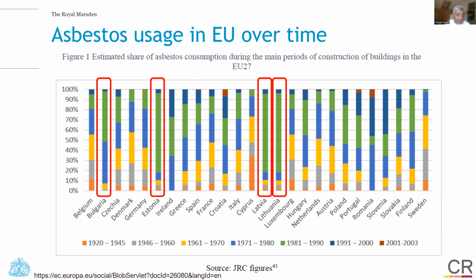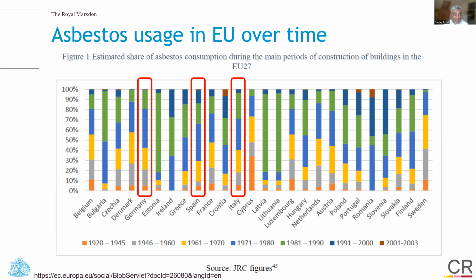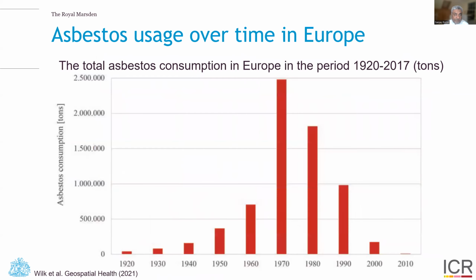We can see for countries such as Bulgaria, Estonia, Latvia, and Lithuania, usage of asbestos has mainly been in the later decades, 1981 to 1990, for example, or 1970 to 1980. However, when we look at the more Western European countries such as Germany, Spain, and Italy, usage of asbestos has been fairly even, dating back until the 1920s and 1940s, 50s, and 60s, with less usage in the modern era.